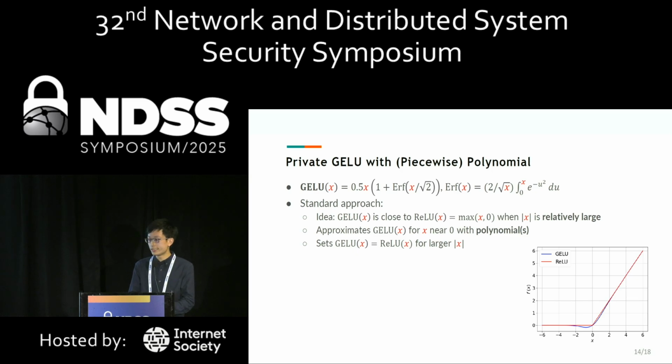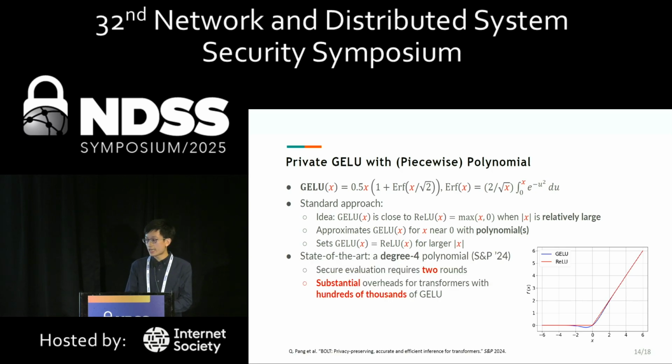GELU is defined by the following function. The standard approach for computing GELU securely is to first consider the idea that the GELU function is close to the rectified linear unit, ReLU, function when absolute x is relatively large. So most existing work approximates GELU for x near 0 with polynomials, and then sets GELU equal to ReLU for larger absolute x. The state of the art, from S&P 2024, used degree 4 polynomials for approximations.